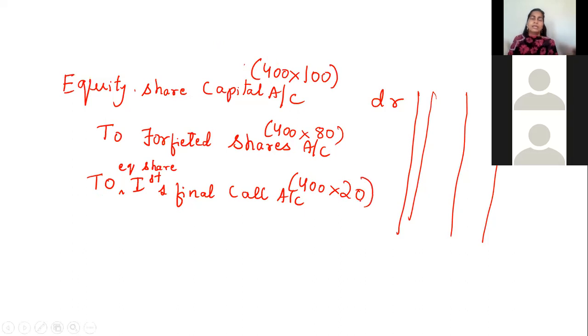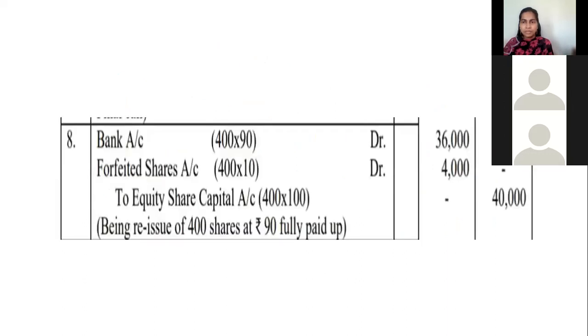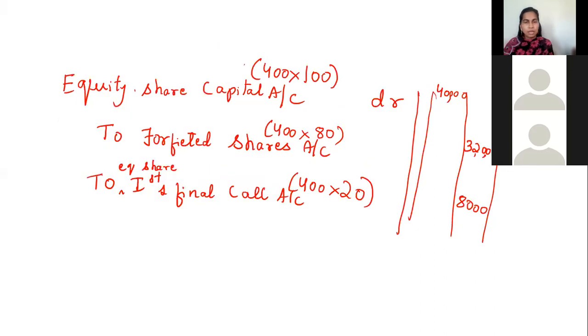You multiply and then you put the amount. So when you multiply, you will get the amount here. Let's check whether it is right. Yes, you put this amount.